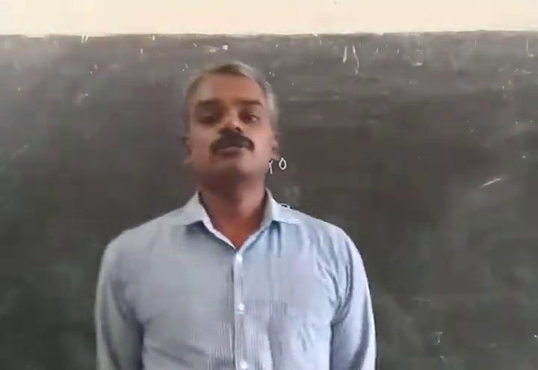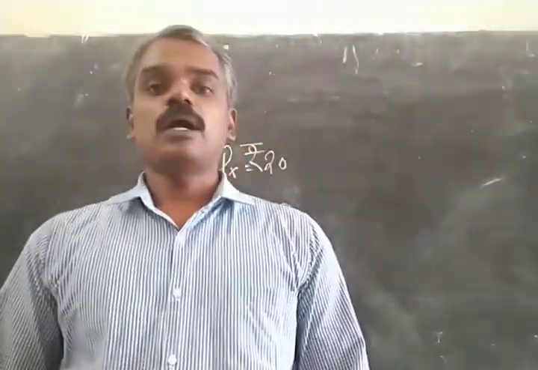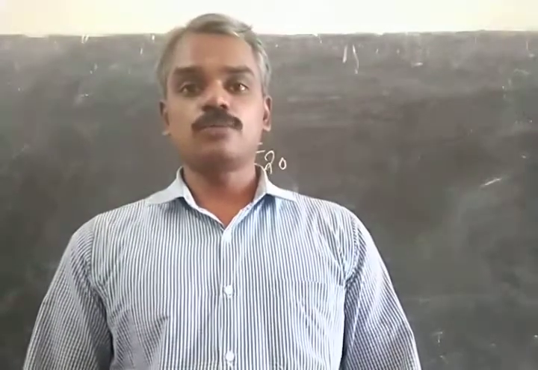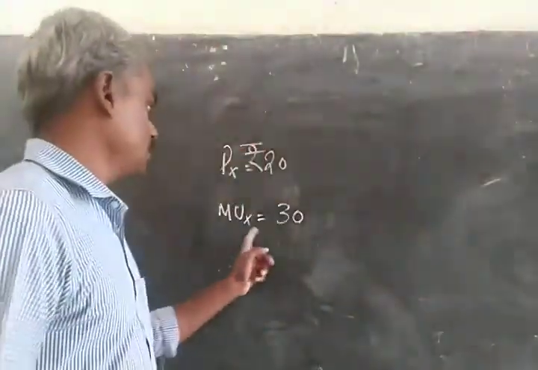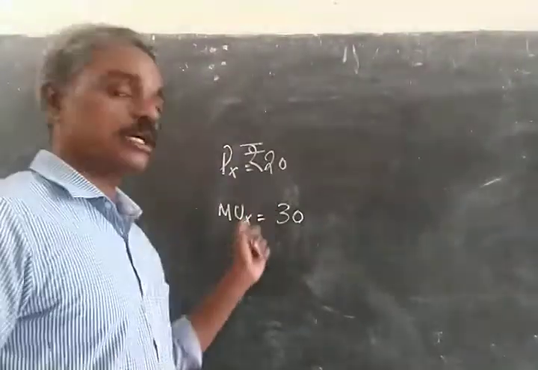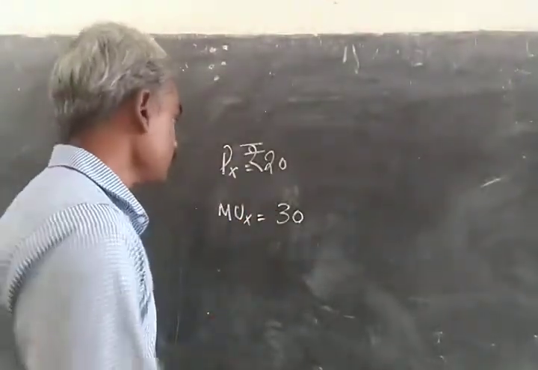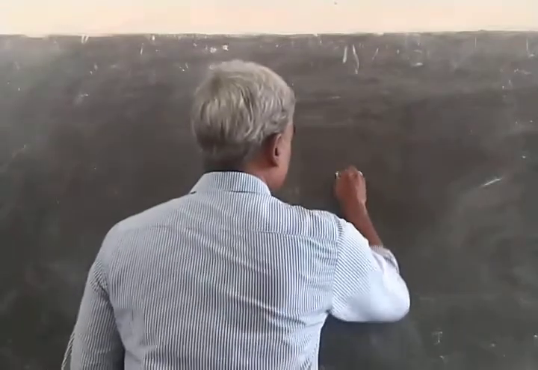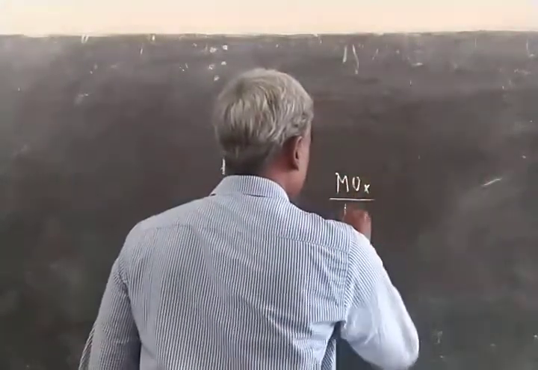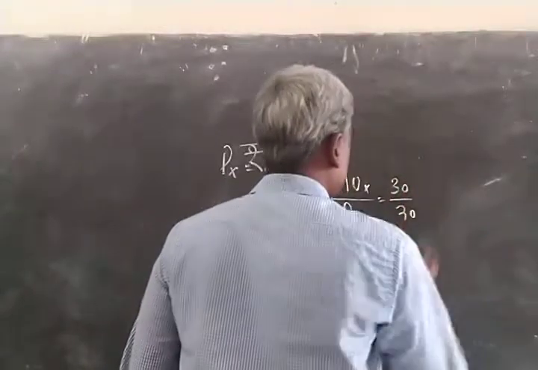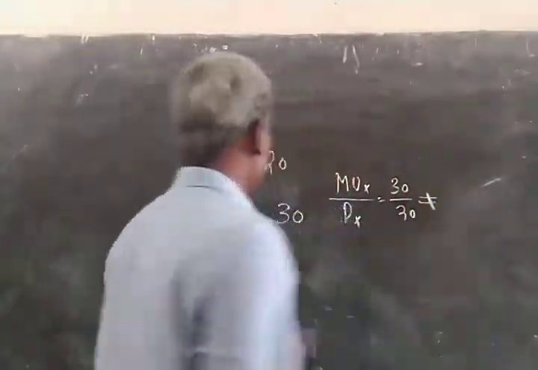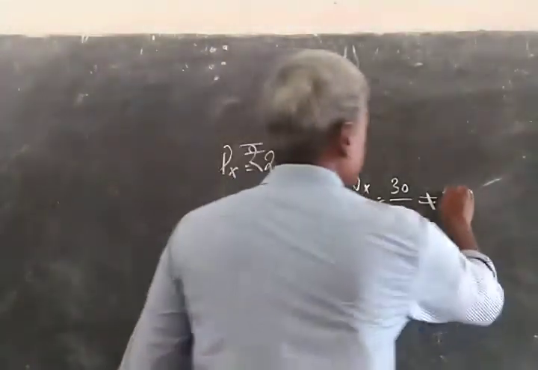The price of the commodity is 20 rupees and the marginal utility that the consumer derived by consuming that commodity is 30. Here, the ratio of marginal utility to price is given by marginal utility of X by price of X, equal to 30 by 20, which is not equal to the marginal utility of money.